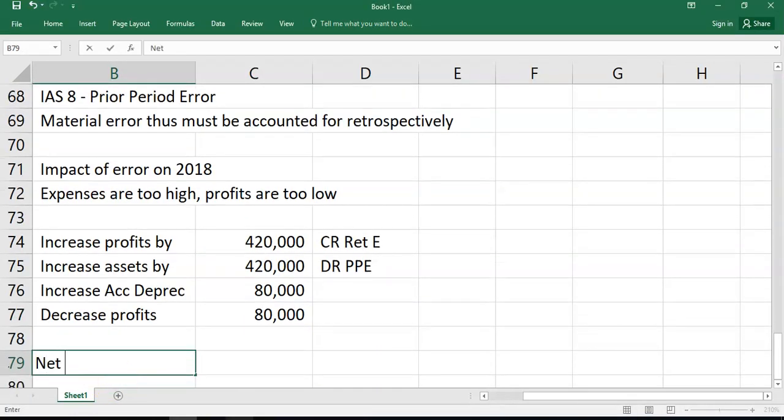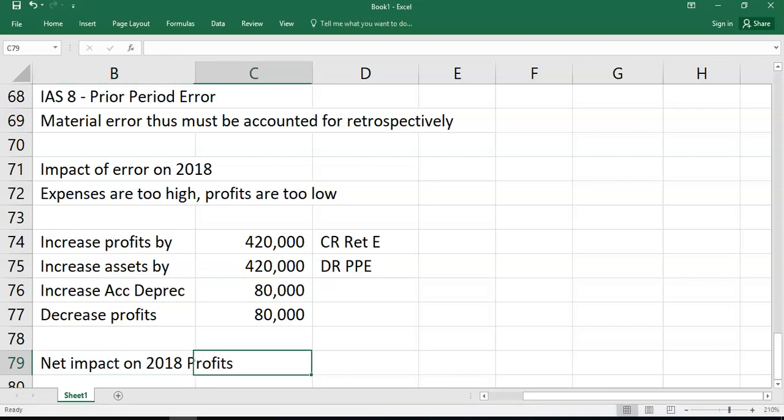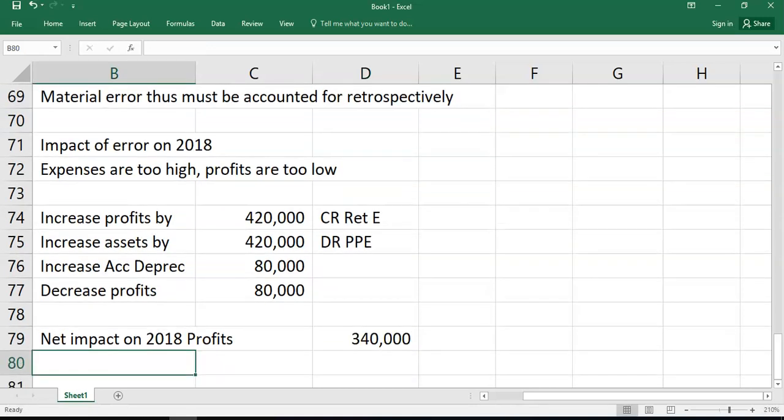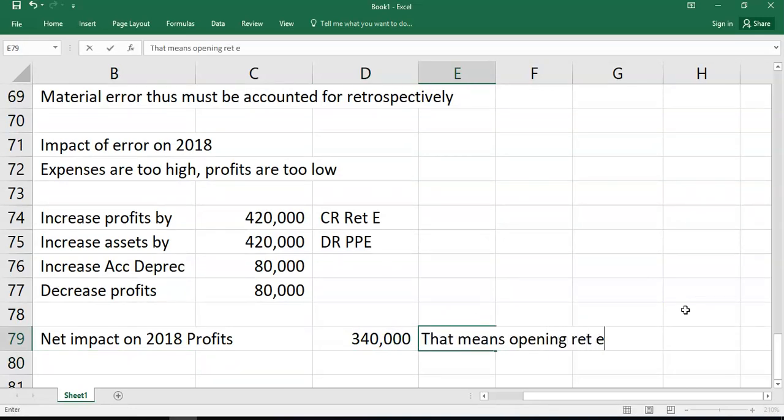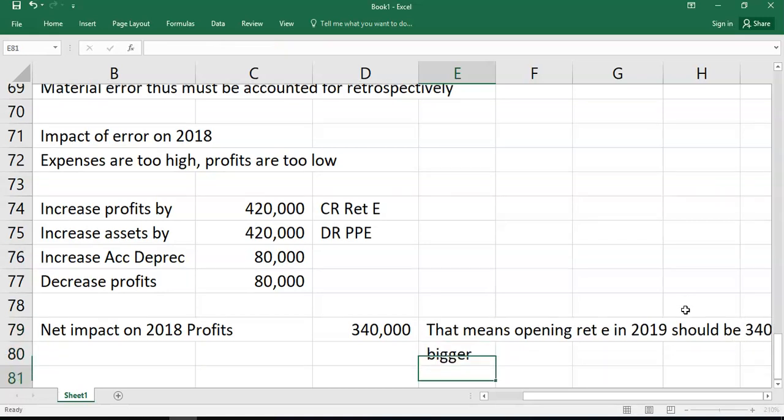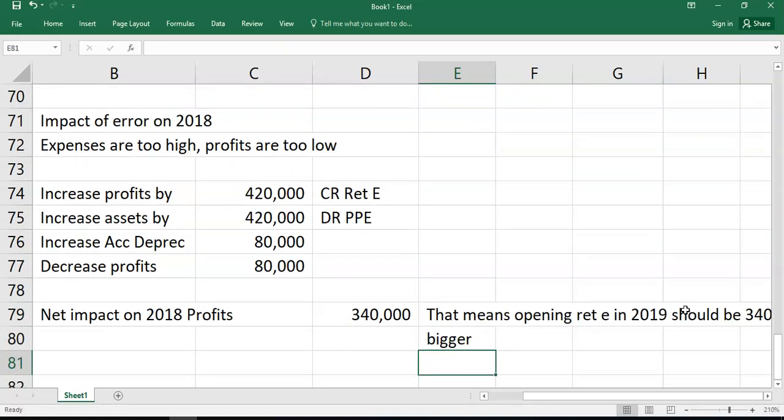So what I want to say there is the net impact on 2018 profits will be an increase of 420 because it was expensed when it shouldn't have been, and a decrease of 80 because one year's depreciation should have been charged. So a net impact of 340. That means opening retained earnings in 2019 should be 340 bigger. So that's what we're trying to think. What will opening retained earnings be at 2019? It should be 340 bigger.